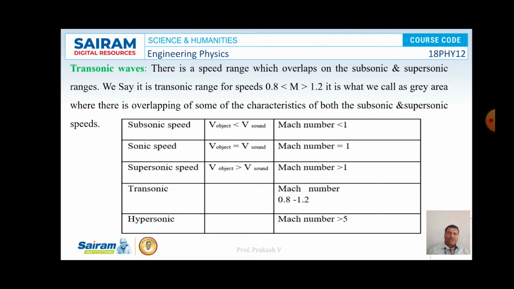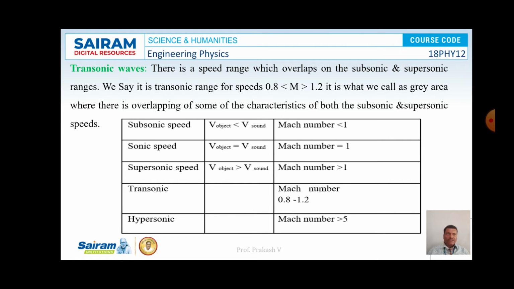Now let us look at subsonic speed. Here the object speed is less than the speed of sound, for which the Mach number is less than 1. Here sonic speed means the object speed is equal to the speed of sound, and the Mach number is 1. In supersonic speed, the object speed is greater than the speed of sound, for which the Mach number is greater than 1.